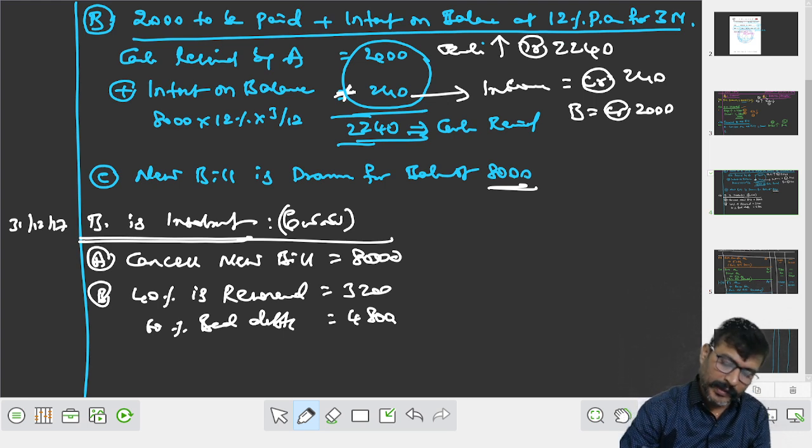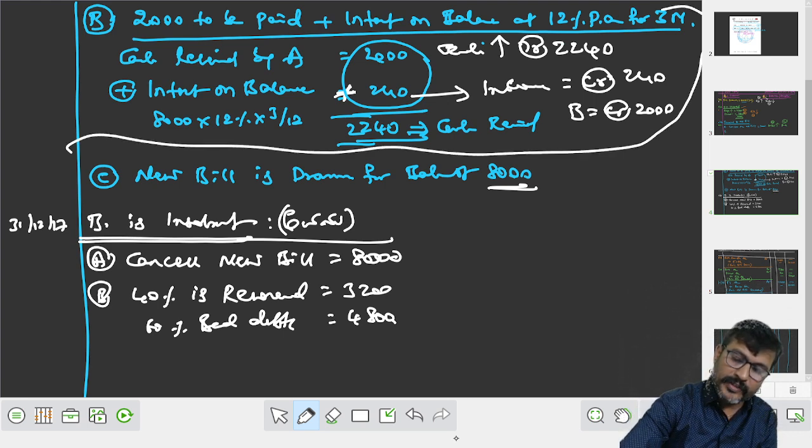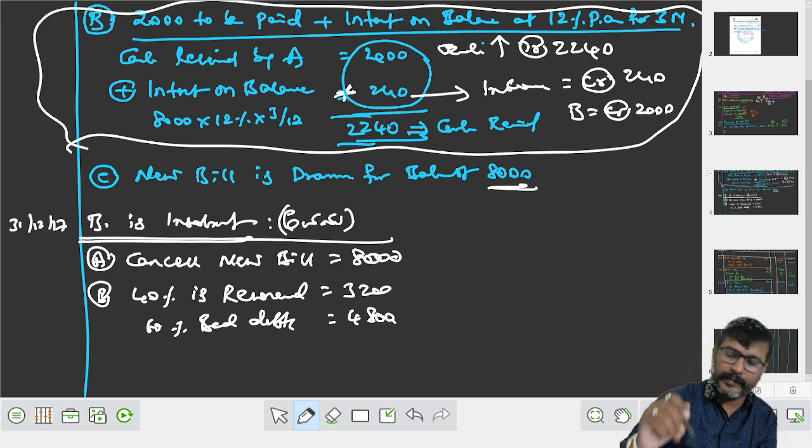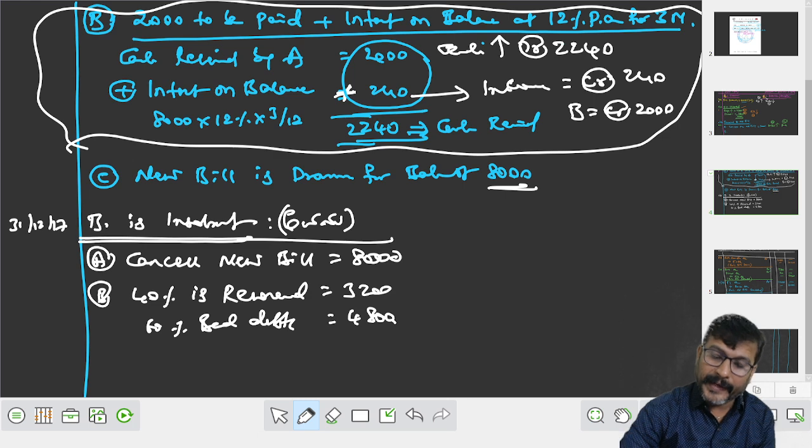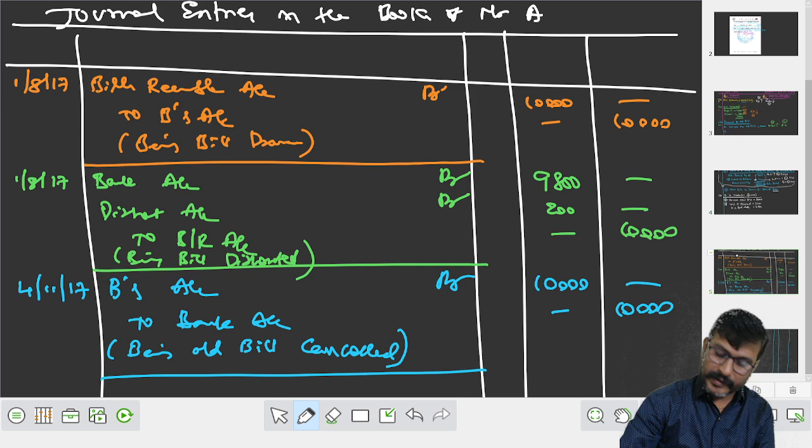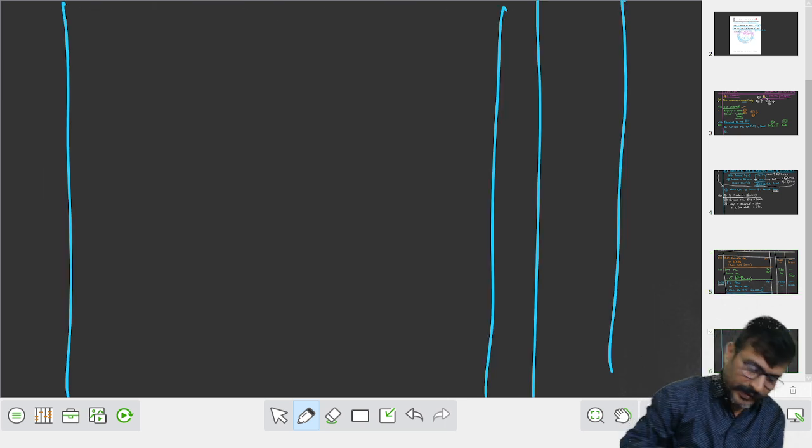क्या बोले मालूम हुआ? The whole concept. Please concentrate very well for this. Cash received 2,240, income credit 240, and B is to be credited. I am giving a combined entry including the interest. Same date, means 4th November.